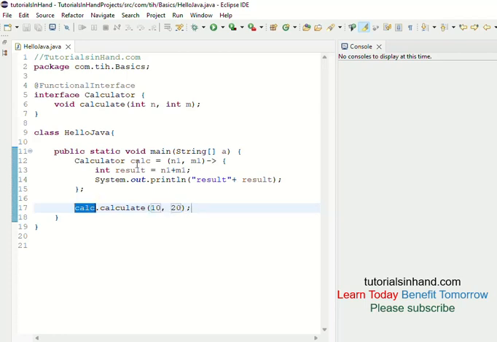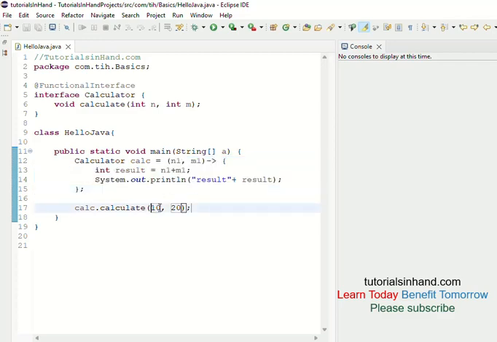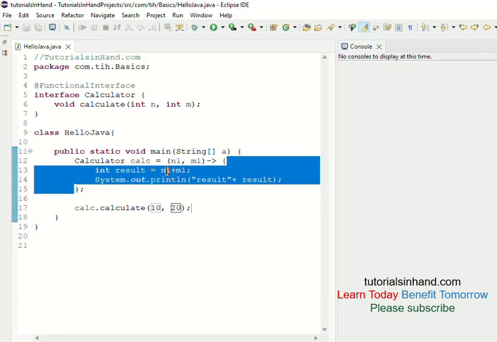When you use the reference of the calculator and call this abstract method calculate, it will check who has provided the implementation for it. This calc reference itself tells that I have already got the implementation for this lambda expression and it is over here along with me. So just pass these values to these parameters, and the lambda expression says okay, I will accept 10 in n1 and 20 in m1,